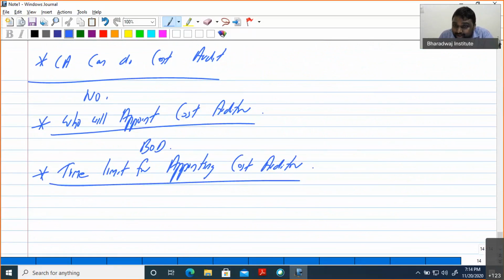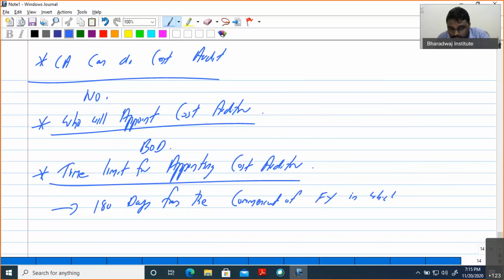Then when you want to appoint the cost auditor, very important point: 180 days from the commencement of the financial year in which the cost auditor is to be appointed. So it is very clear. You should have a very good concept here. This area can be tested at different levels. That is 180 days from the commencement of the financial year in which the cost auditor is to be appointed.